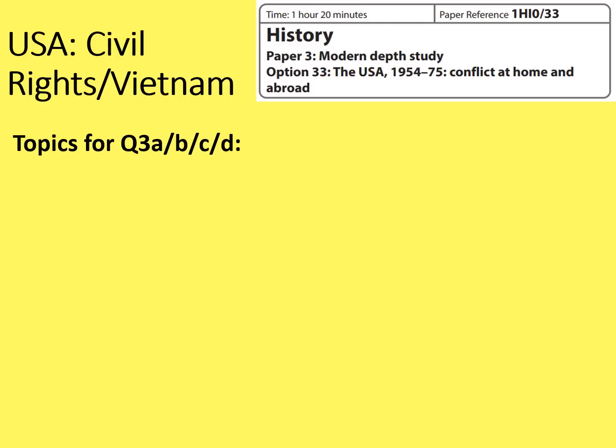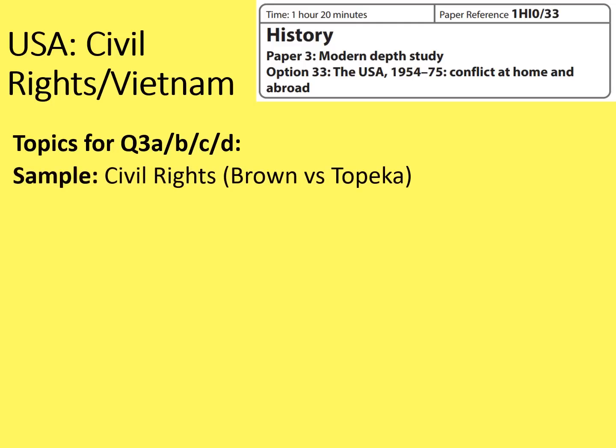Because question 3 covers so many marks and is so important to your overall result, we're going to consider what topics have appeared before. The sample exam paper was on a civil rights topic, looking at Brown versus the Topeka Board of Education case. Then in 2018, the first exam to be sat by members of the public, it was a Vietnam topic, looking at the Tet Offensive.